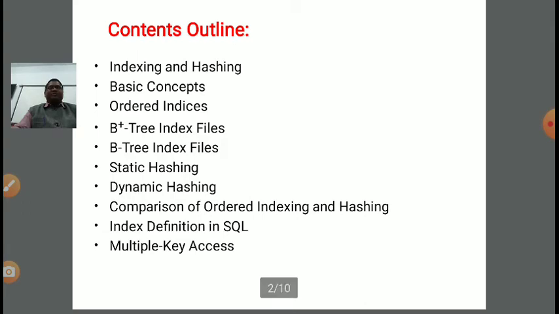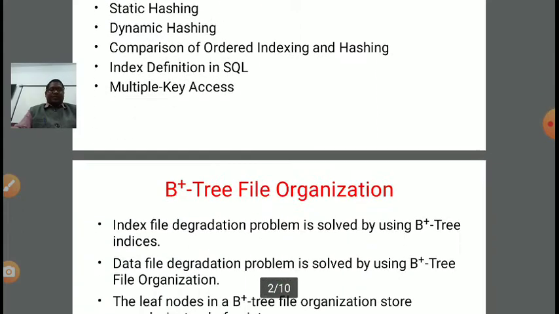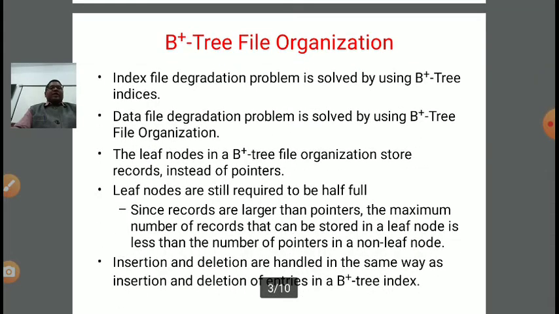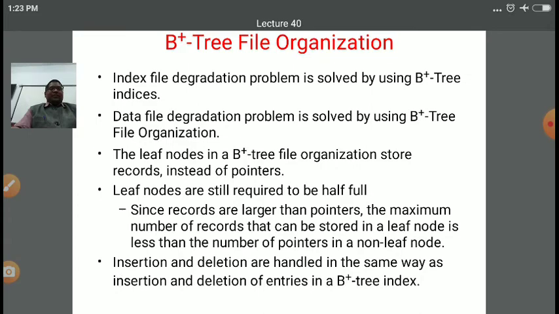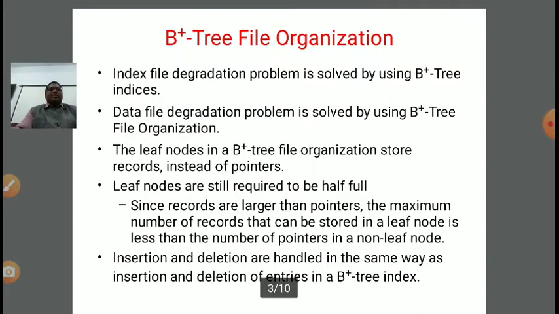So up to this point, basics of indexing and hashing, ordered index like primary, secondary, sparse and dense index and their importance in B plus tree. After that B plus tree index file we have done. Now we are continuing the topic B plus tree with file organization. So the topic is B plus tree file organization.